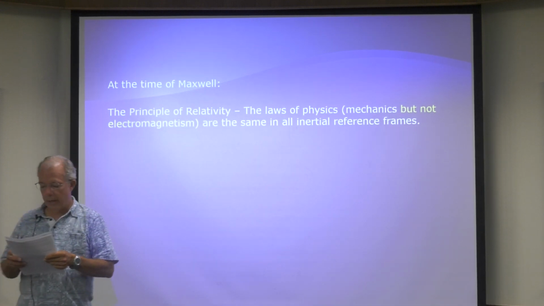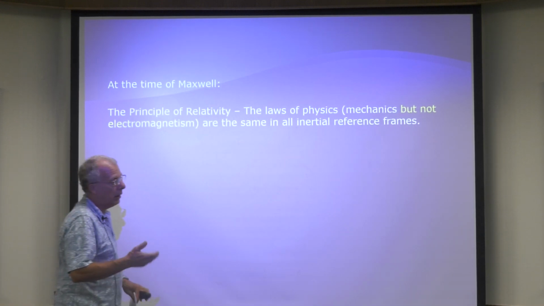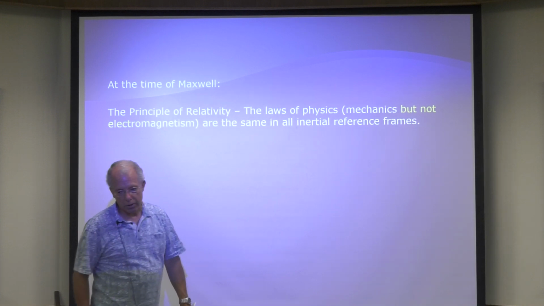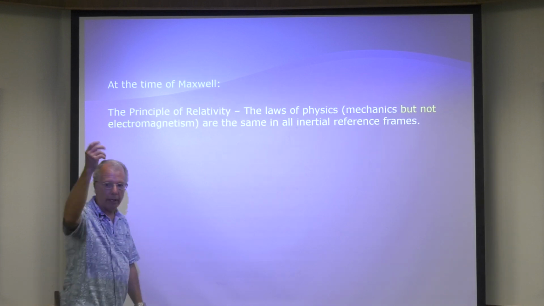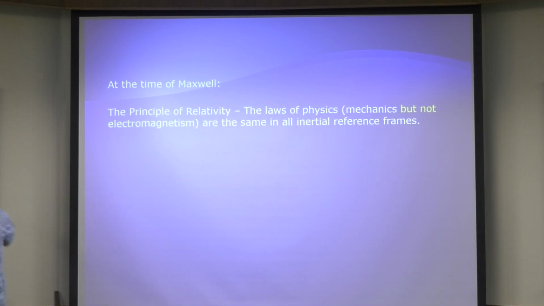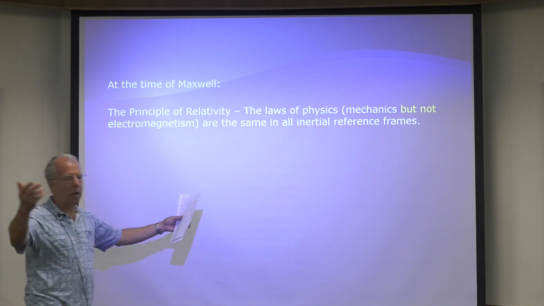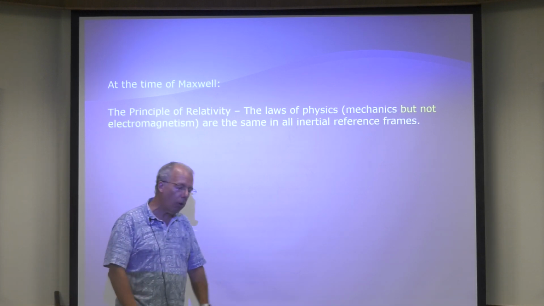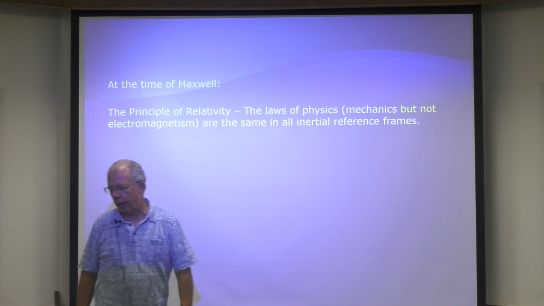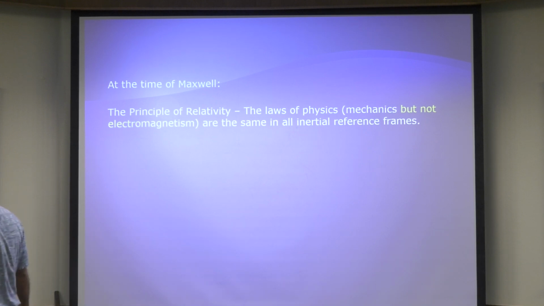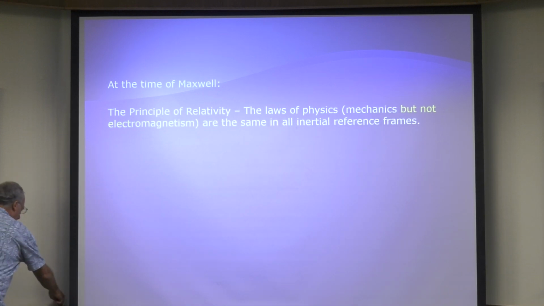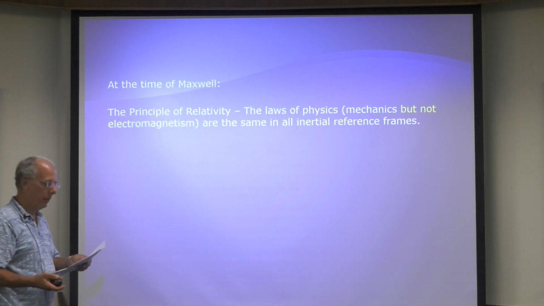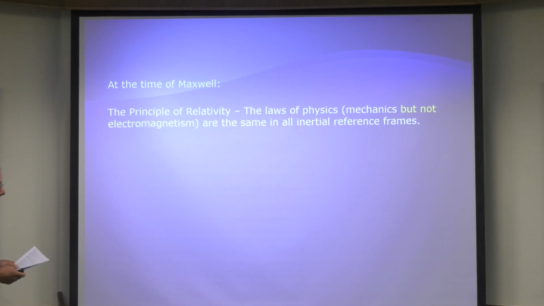Now, that's completely insane. Because, I mean, if you do an experiment with electricity and magnetism here, and then you do it on a moving train or an airplane or something like that, as long as a equals 0, do you notice any difference? Of course not. Does a computer work on an airplane? Of course it does. Does an iPhone work in a car? Of course it does. So this was really bothersome. And nobody could figure it out, but it was really, really bothersome because it didn't seem to make a whole lot of sense.